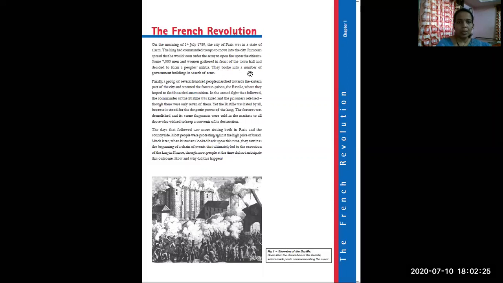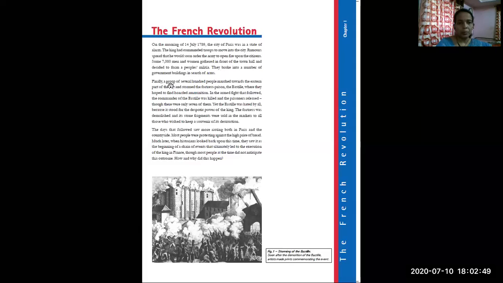They broke into a number of groups and went to different government buildings in search of arms, the arming forces, arm material, if we get it somewhere.